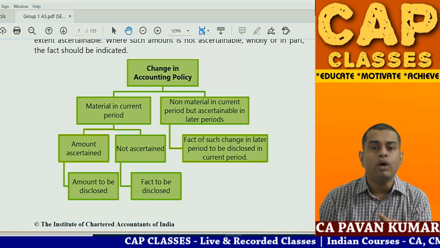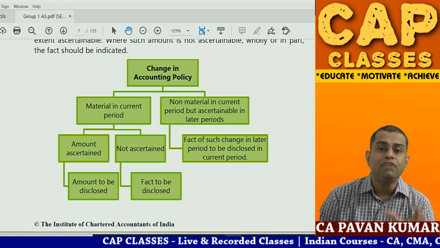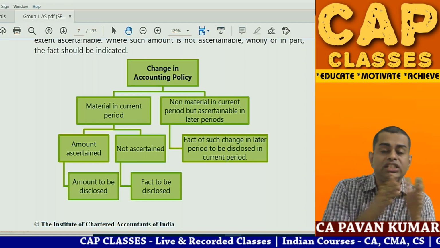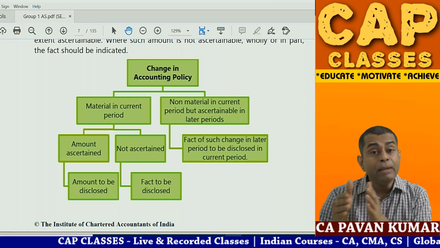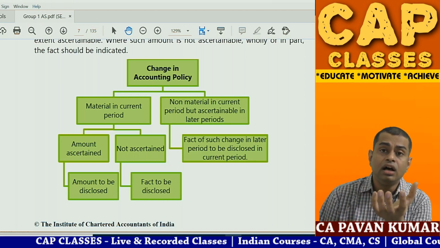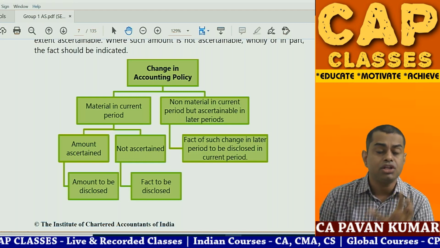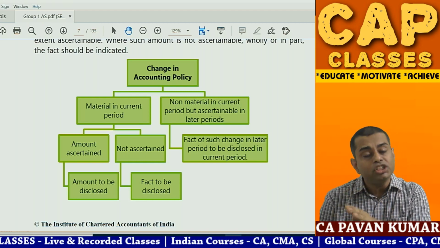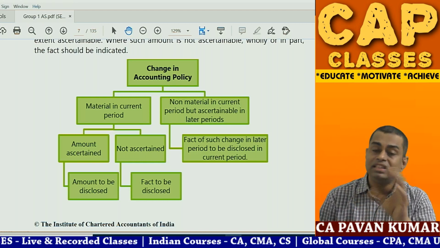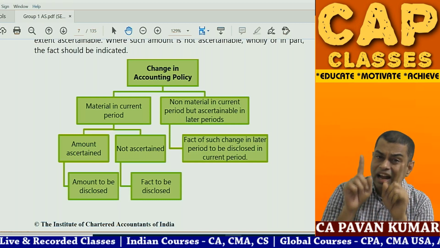If you cannot quantify, disclose in notes to accounts that we changed the accounting policy from policy 1 to policy 2, and the magnitude, the effect of the change on the financial performance and position cannot be measured. You need to disclose that, but it rarely happens.